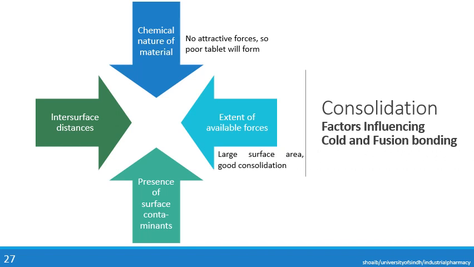Large surface area is required for good consolidation. So the more the surface area, the more the extent of available forces, and that will result in good consolidation. If there are contaminants present on the surface of the material, they will cause hindrance in consolidation. There will be poor bonding and poor tablet formulation. If there are certain intersurface distances between the molecules, more distance between particles produces less bonding and less consolidation.